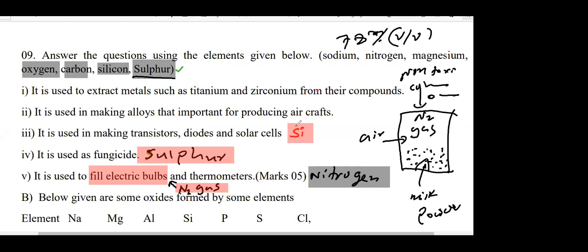Why nitrogen? Can't we fill normal air here? Normal air contains water vapor, moisture, and then the freshness of the milk powder decreases. When you open the packet, it's very fresh. But when you put this milk powder into a bottle, the quality drops after a few weeks, because in your kitchen, in a glass or plastic bottle, you can't fill nitrogen gas above it. It becomes normal atmospheric air, which contains germs, water vapor, dust particles, everything, with oxygen and nitrogen. Therefore, see the application: nitrogen gas prevents the oxidation of food.